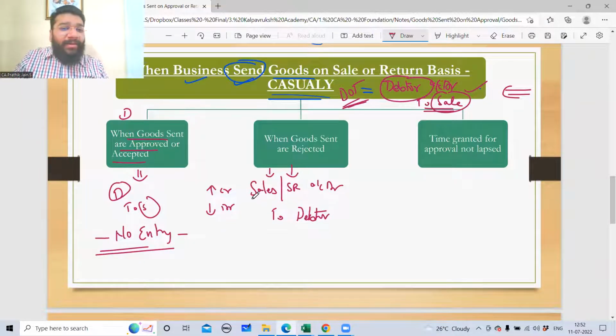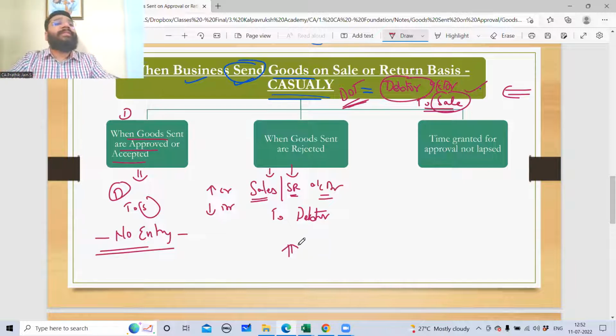Now, here sales or sales return account. Are you able to understand this point? So when the goods are rejected, this is what you will do. Reverse the sale transaction. And what will you do?